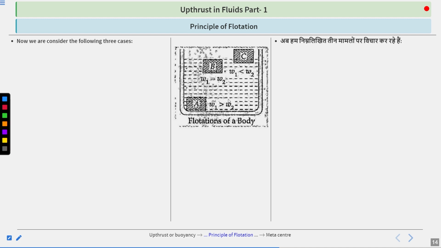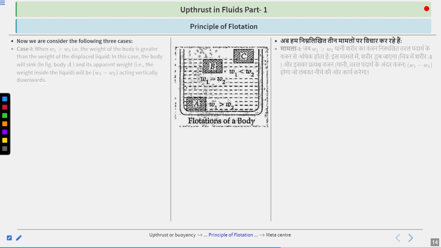Now we could consider the three following cases from this phenomenon. Case 1, when the body weight is greater than the displaced liquid weight. So we can say the body weight is greater than the weight of the displaced liquid. In this case, the body will sink. Here you can see it. Body weight is higher than the weight of the displaced liquid. So maybe the body was up there, but ultimately it came down here, which means that it sank.